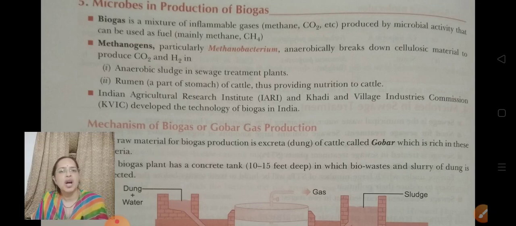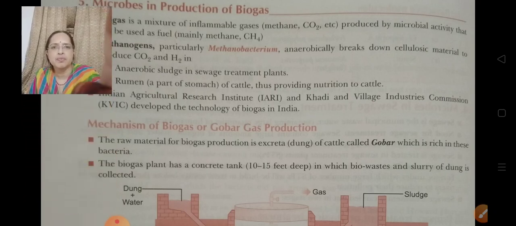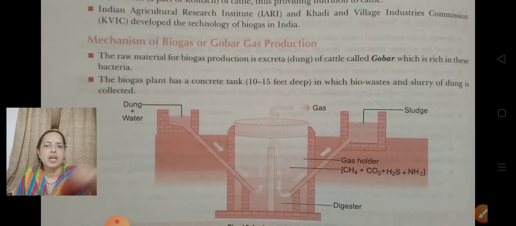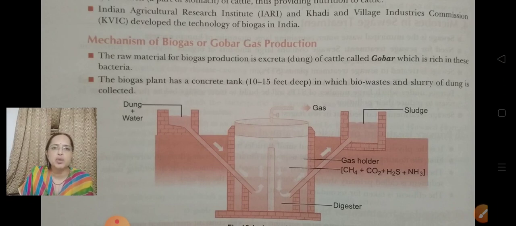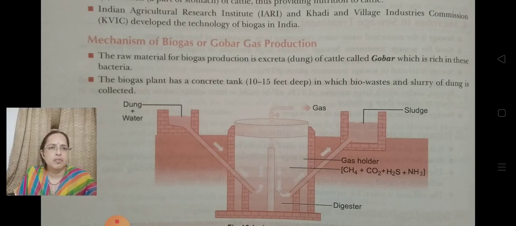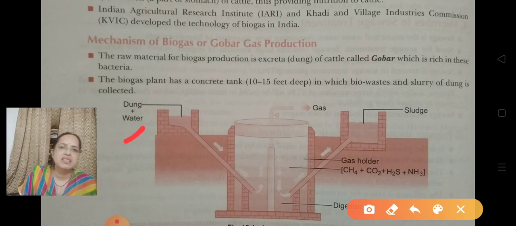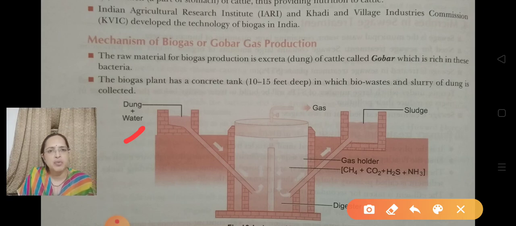Now how is this biogas produced in a biogas plant, and what is the structure of the biogas plant? Look at the diagram properly. Now you see the mechanism of biogas or gobar gas production. This is the complete structure of a biogas plant, where you can see that the waste of the animal is mixed along with water, and then it is poured over here.